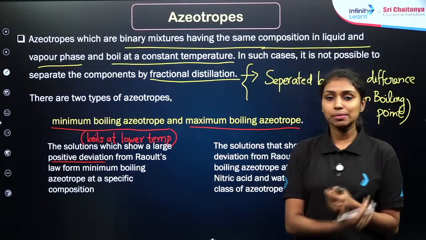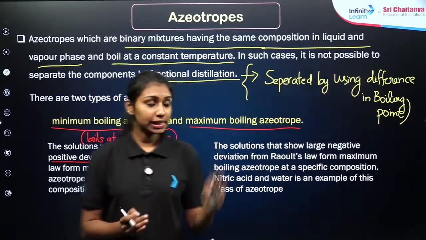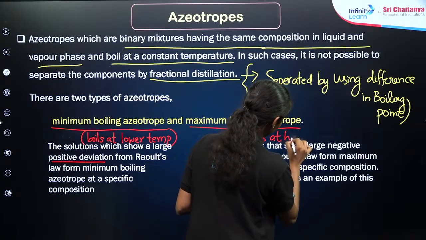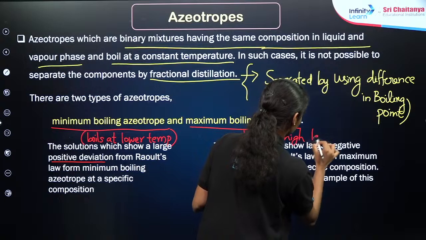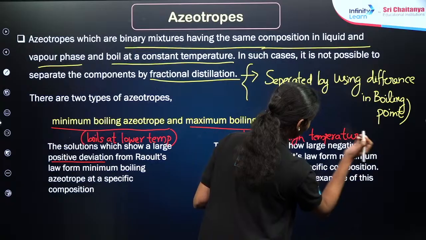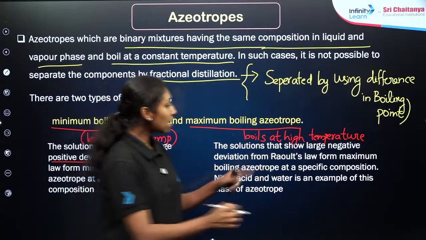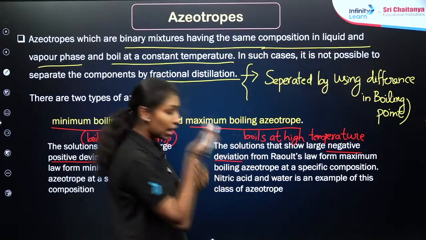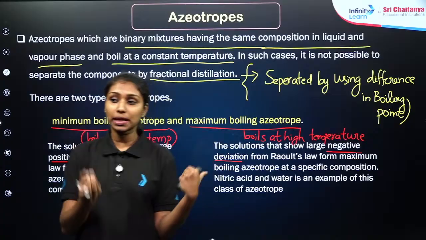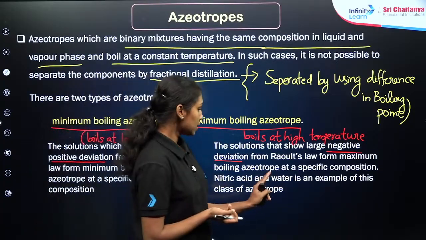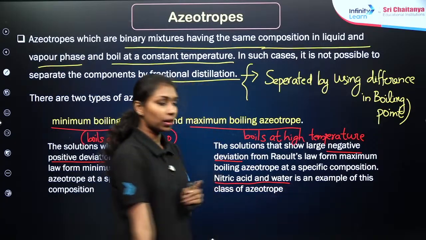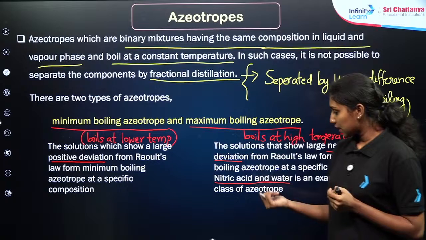Yes. Then what about the maximum boiling azeotrope? It will boil at a temperature higher than the normal boiling point, right? Boils at high temperature. So we can explain this according to Raoult's law as the solutions which show large negative deviation. Negative deviation means low vapor pressure. Vapor pressure decreases as the boiling point increases. So it will boil at a very high temperature as compared to the normal boiling point. So this is a maximum boiling azeotrope. An example is given here, nitric acid plus water. Clear? And it is the example which is given in the NCERT textbook.